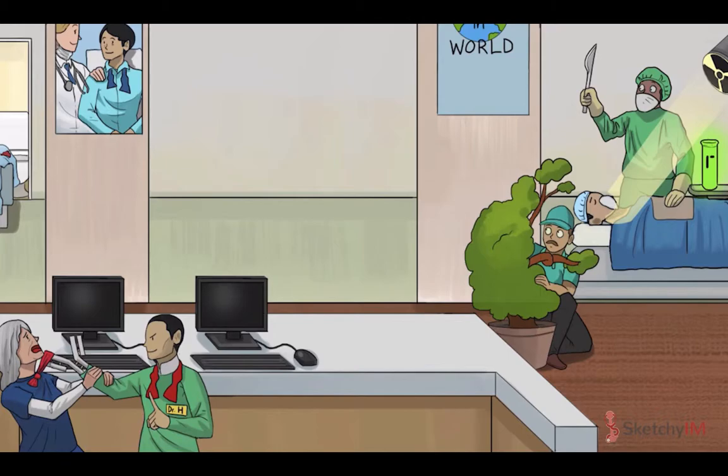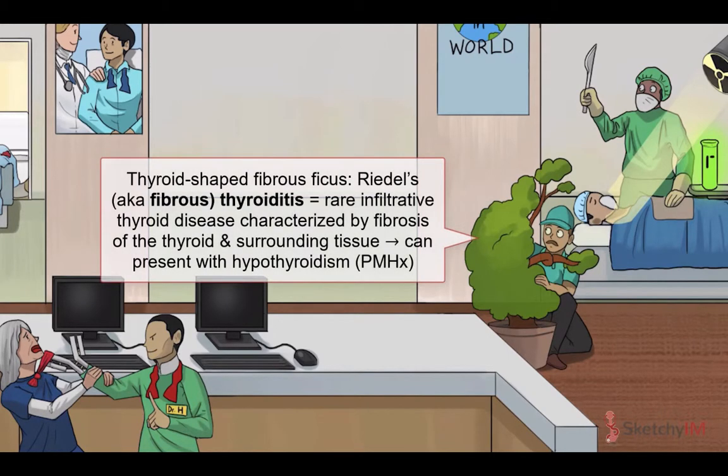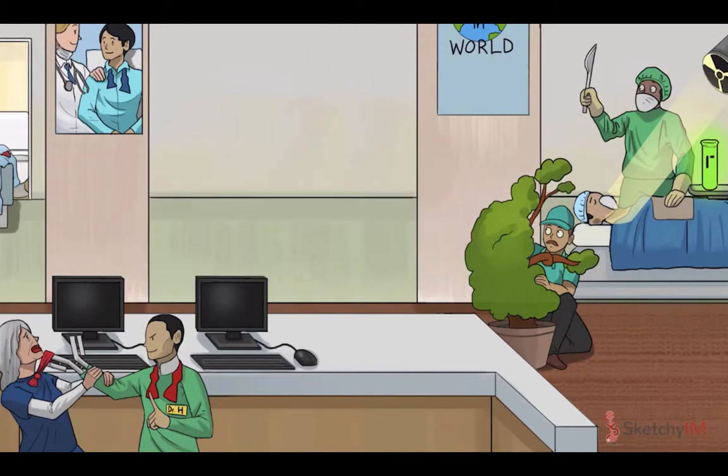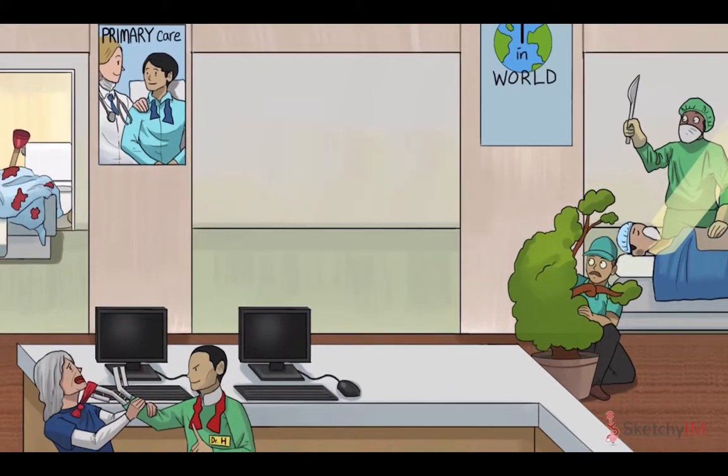Hey, if it works. Anywho, a thyroid-shaped fibrous ficus is our Sketchy symbol for Riedel's thyroiditis, also known as fibrous thyroiditis, a rare infiltrative thyroid disease characterized by fibrosis of the thyroid gland that extends to the surrounding soft tissue. Approximately 1/3 of patients with Riedel's will have hypothyroidism as functional thyroid tissue is replaced with fibrous junk. So far, most of the conditions we've talked about cause permanent hypothyroidism, but not everything lasts forever. What? It's a good thing in this case.